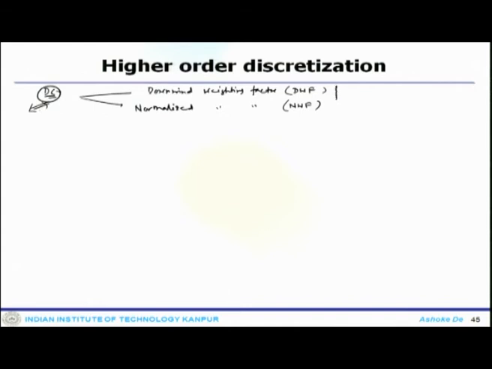One is based on the downwind weighting factor, called the DWF method, and the other is the normalized weighting factor, which is known as the NWF.